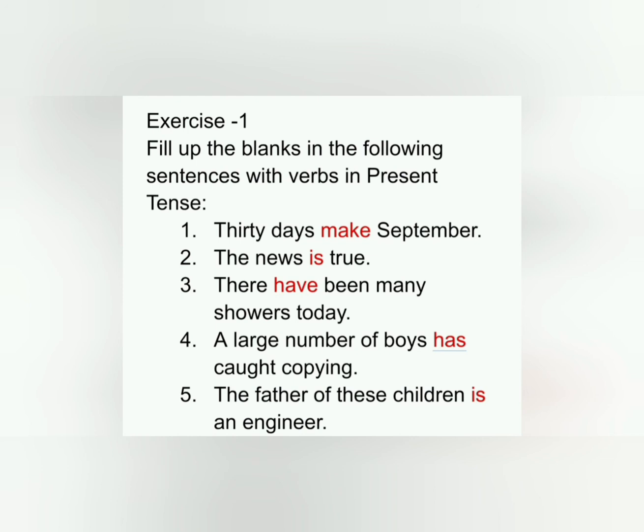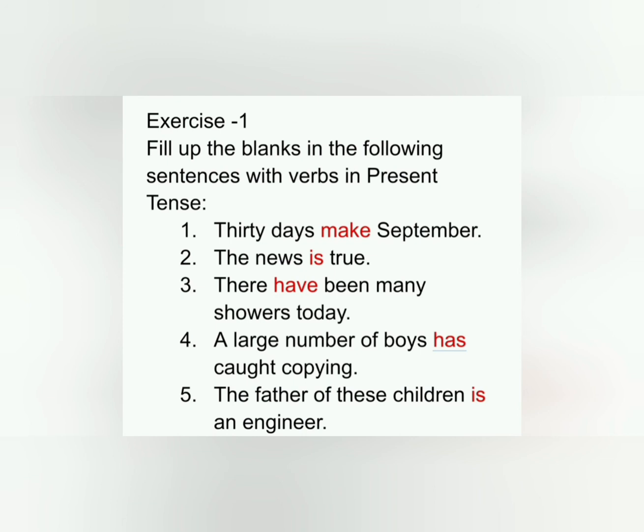Next, there dash been many showers today. The sentence starts with there and the subject comes after the verb, showers. So the subject is plural, so we have to use the plural verb have. 4. A large number of boys dash got copying.